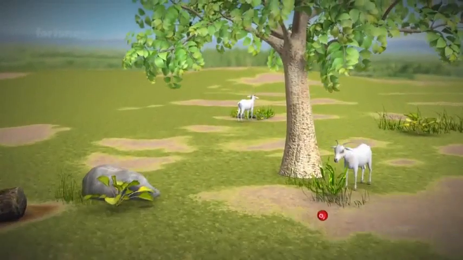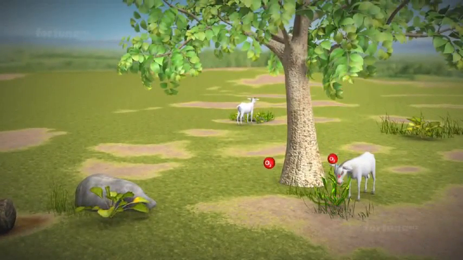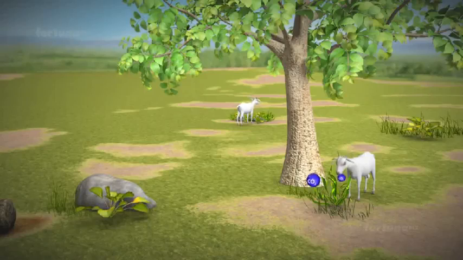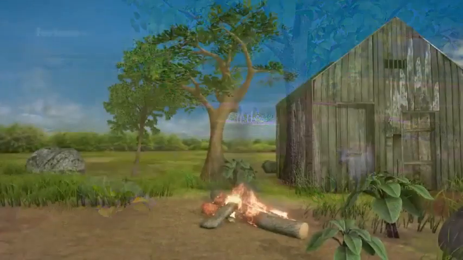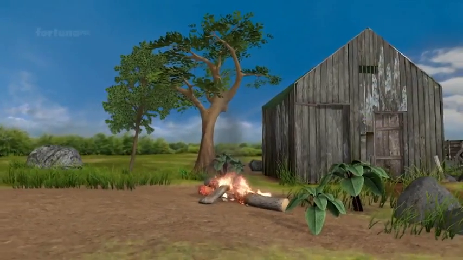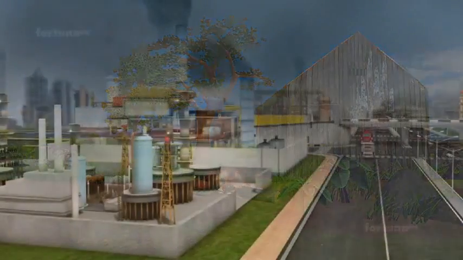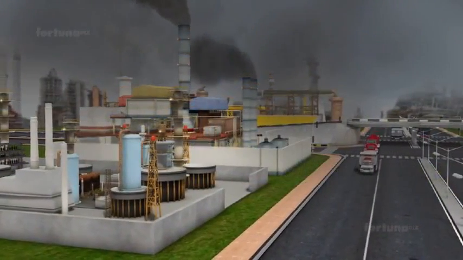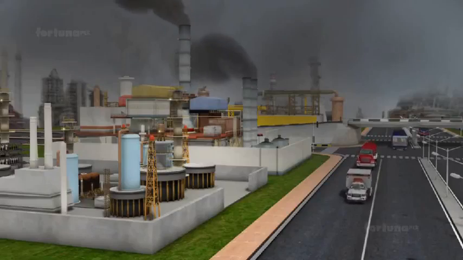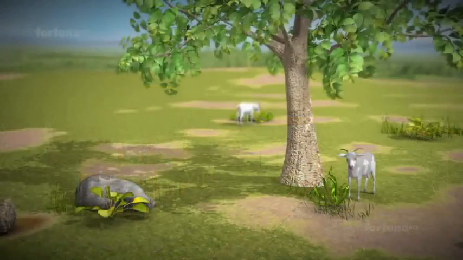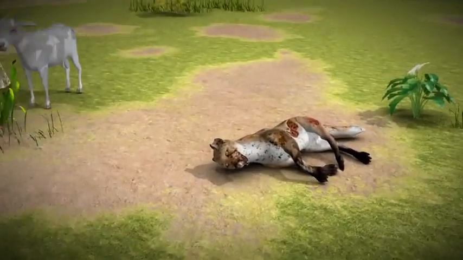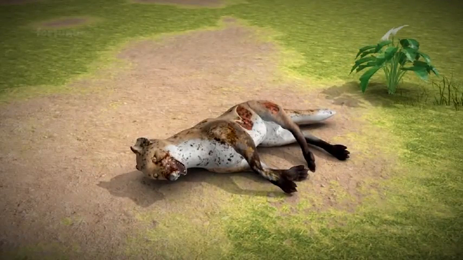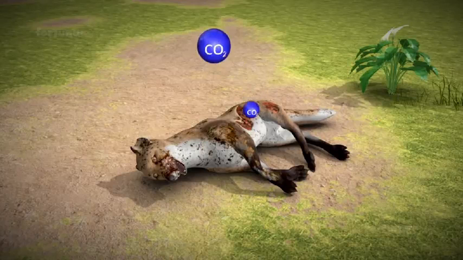The oxygen that is released by the plants will be used by the animals and plants during respiration. Burning of wood and other fuels, such as those used in vehicles, also uses oxygen. When plants and animals die, they will be decomposed by microorganisms, such as bacteria. The process of decomposition will take up oxygen and release carbon dioxide.